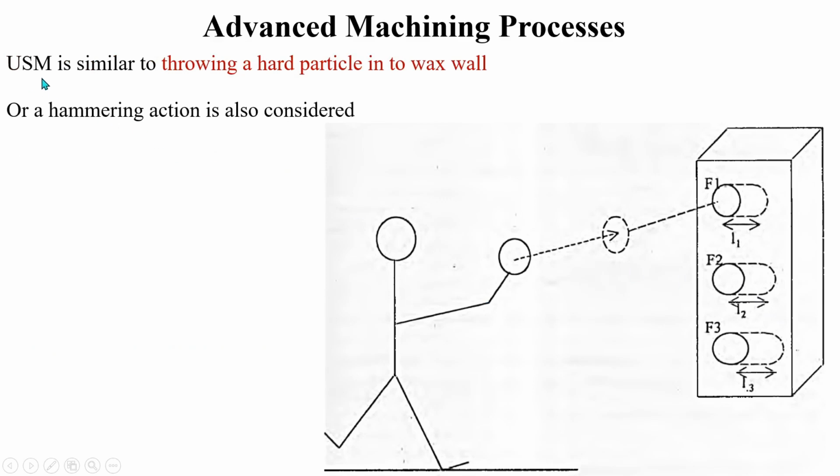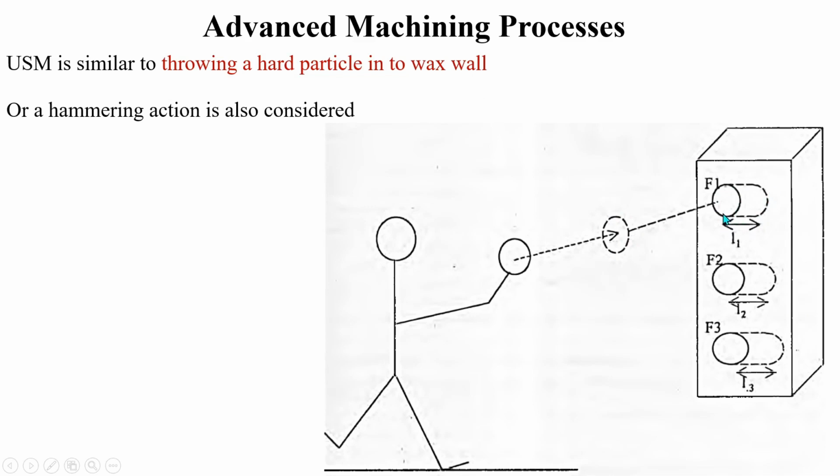In ultrasonic machining, the mechanism of material removal is similar to throwing a hard particle into a wax wall. So consider this block to be made of wax. When a hard particle is thrown onto this wax wall, it will travel on the wax wall surface for a definite distance.